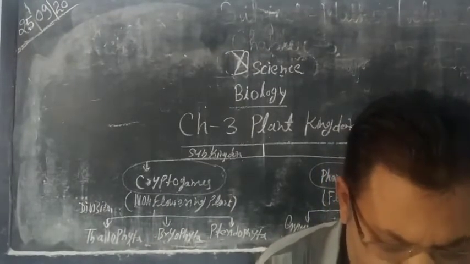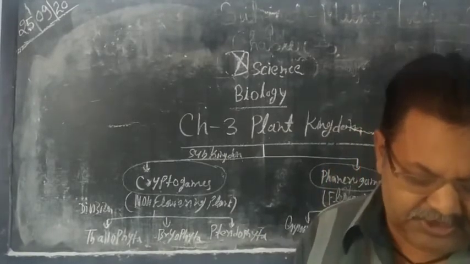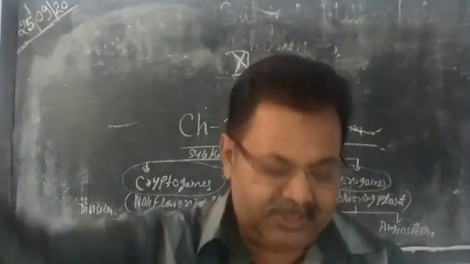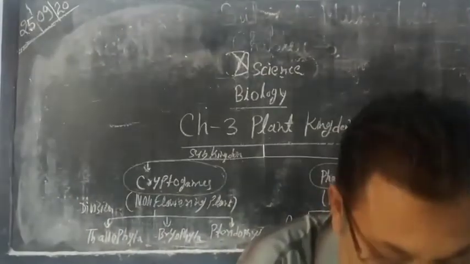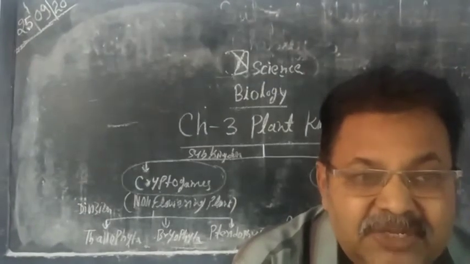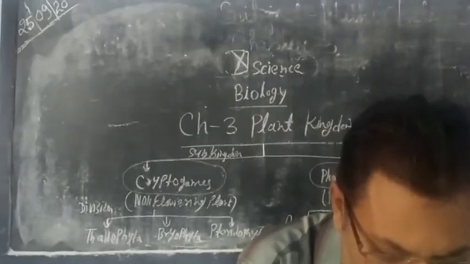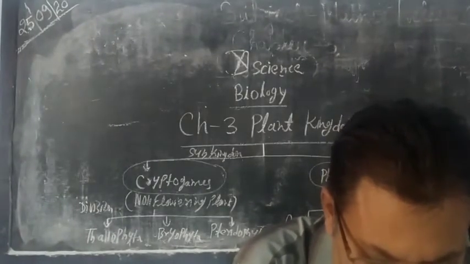Now, classification of algae. Algae are mainly classified into three groups. First one is Chlorophyta. Chlorophyta means it possesses green pigment and it prepares its own food with the help of photosynthesis.